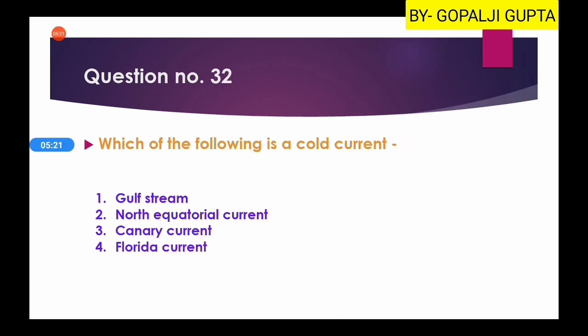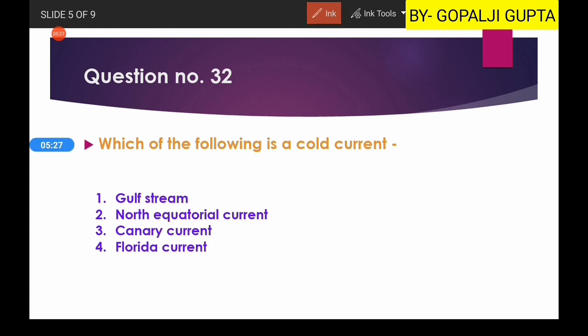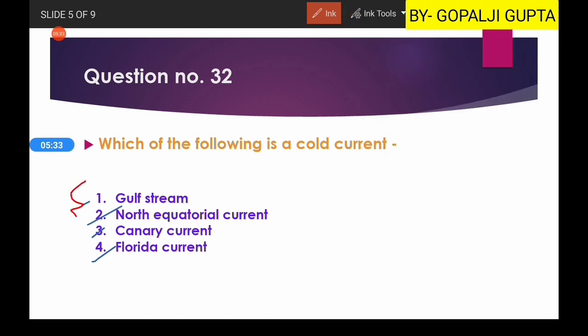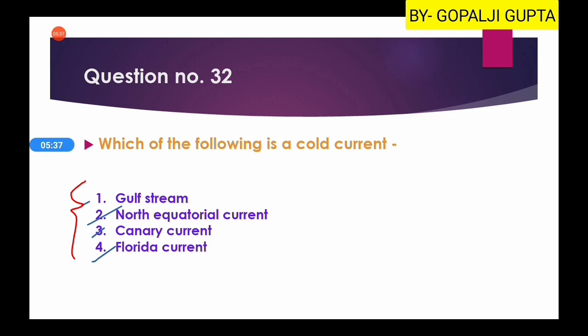Then the next question is question number 32. Which of the following is a cold current? Whether it is Gulf Stream, North Equatorial Current, Canary Current or Florida Current. So now all of these four belong to the Atlantic Ocean. Hence the correct option is your third, Canary Current. Now we will see how.